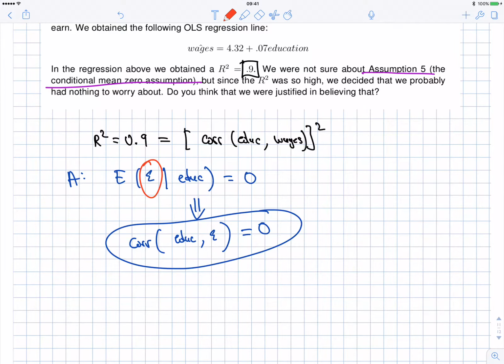Is education correlated with anything else that causes high wages? Is a high level of education related to anything else that could correlate with high wages? Of course, loads of things. Your level of education is probably very closely related with the level of your parents' education.